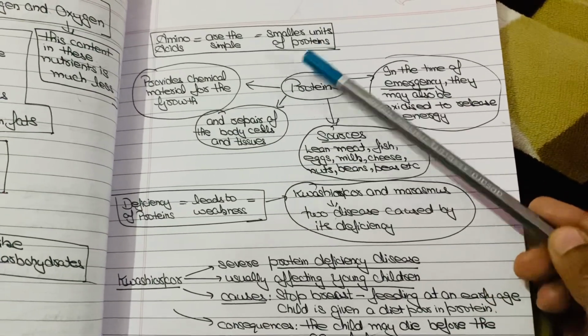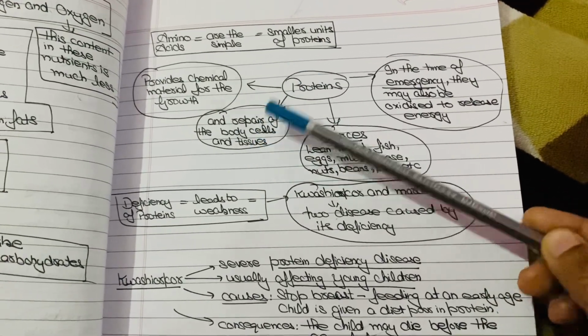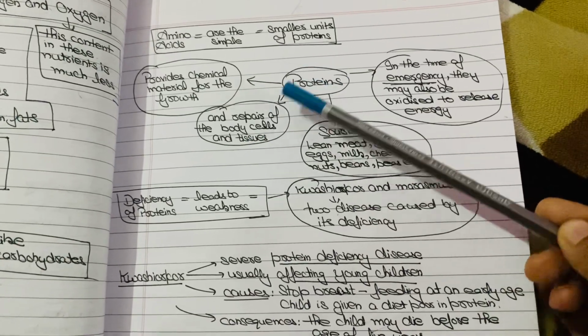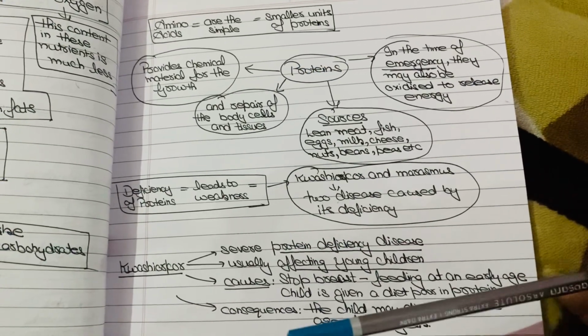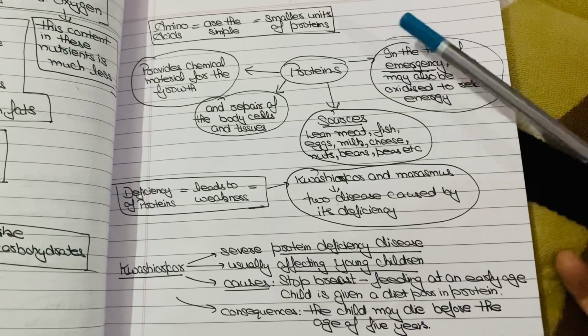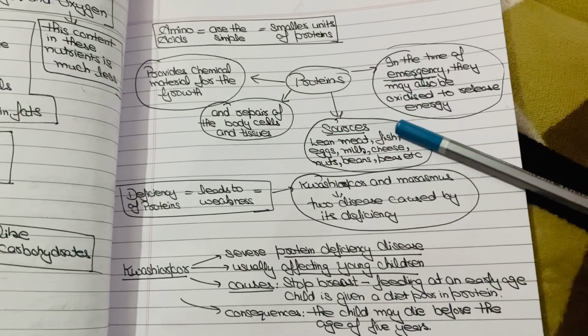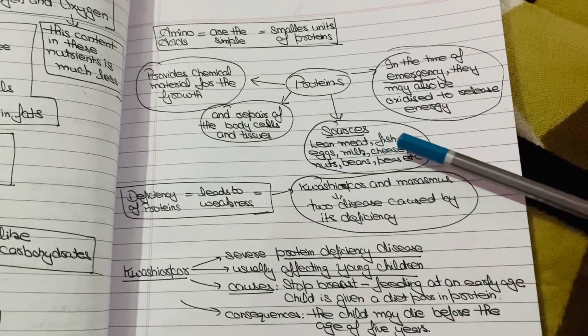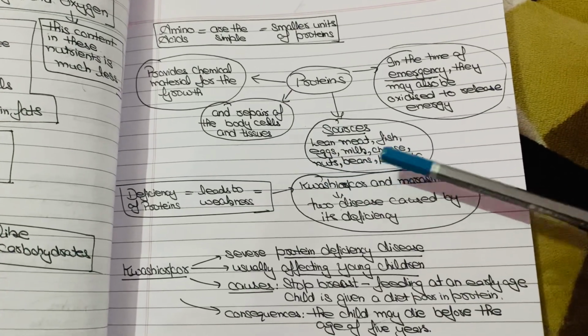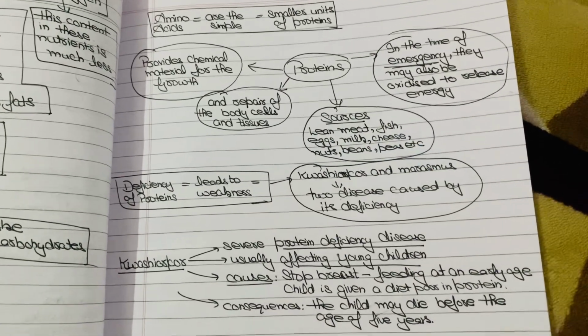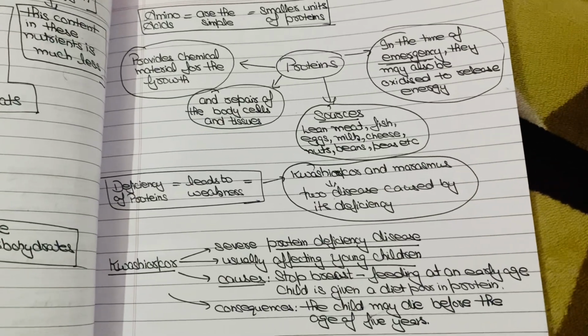That's why we need proteins to carry out those functions and for repair and maintenance of cells. What are the sources of protein? There are numerous sources of protein like lean meat, fish, eggs, milk, cheese, nuts, beans, peas, etc.